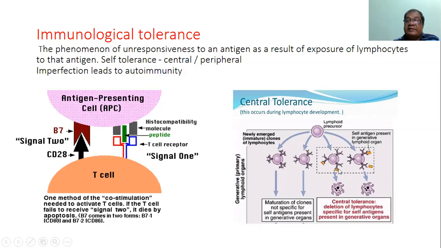So this cell becomes deleted, and there is maturation of clones not specific for self antigen present in the generative organ, and the rest of the cells which are not directed against the self antigen become mature.